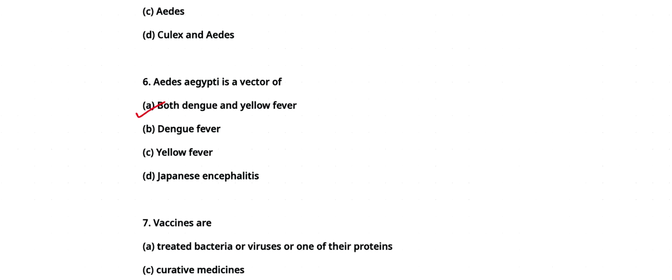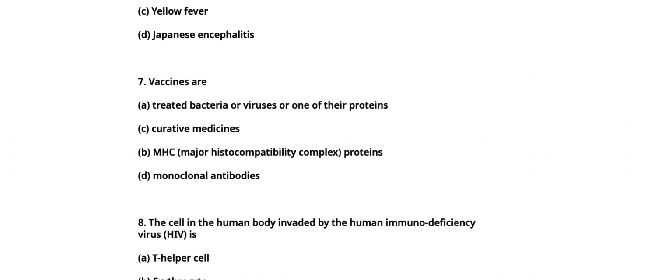Come to question number 7, that is vaccines are A, treated bacteria or virus or one of their proteins. B, curative medicines, C, MHC, that is major histocompatibility complex proteins, and D is monoclonal antibodies. Our answer will be A, that is treated bacteria or virus or one of their proteins.